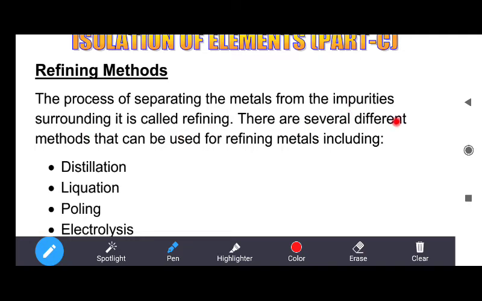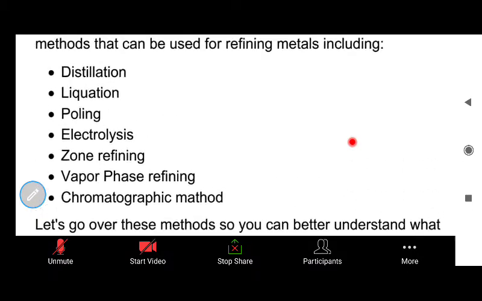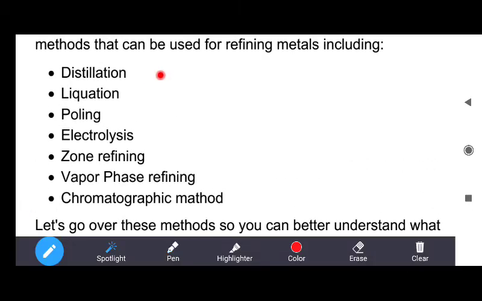There are several different methods that can be used for the refining of metal. The first method is distillation, second is liquefaction, third is poling, fourth is electrolysis or electro refining, fifth is zone refining, sixth is vapor phase refining, and seventh is the chromatographic method.